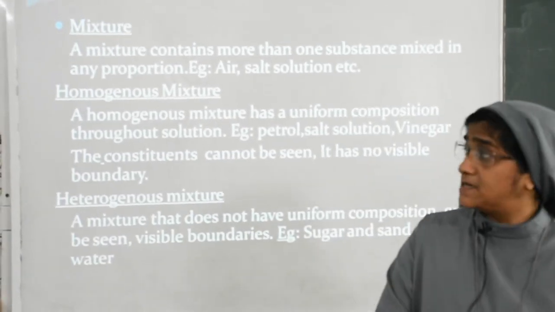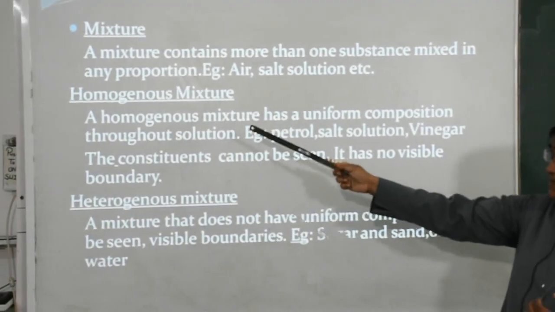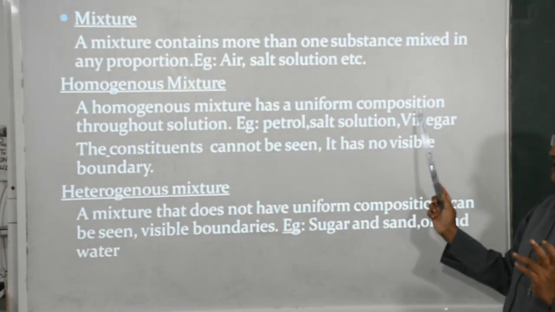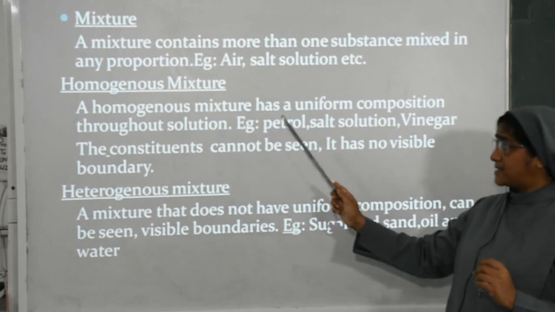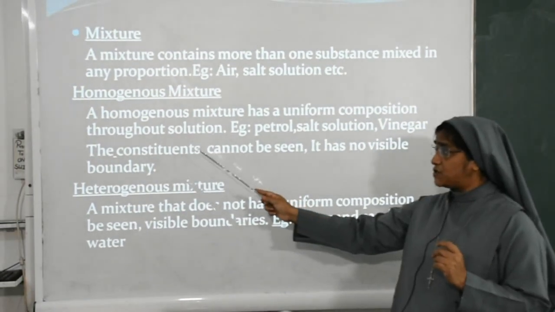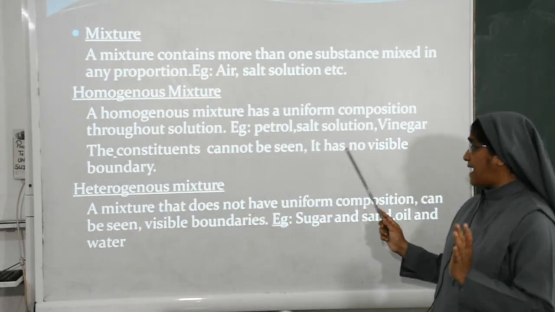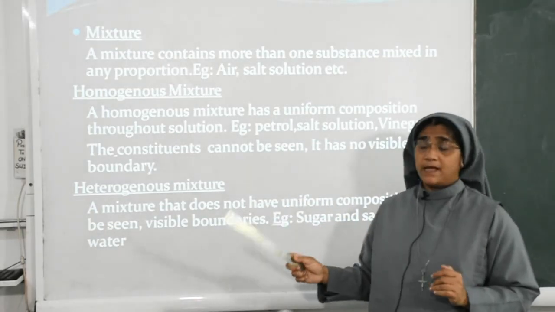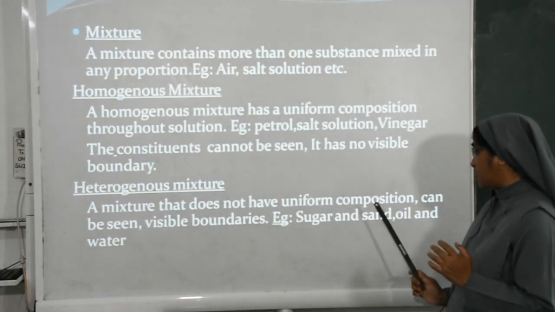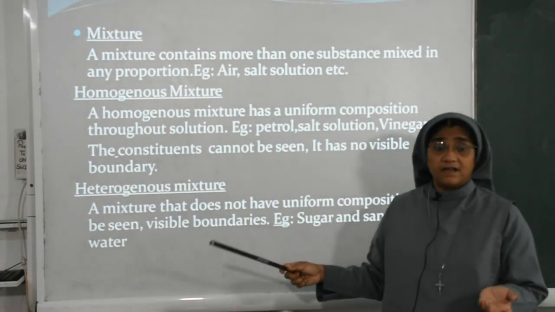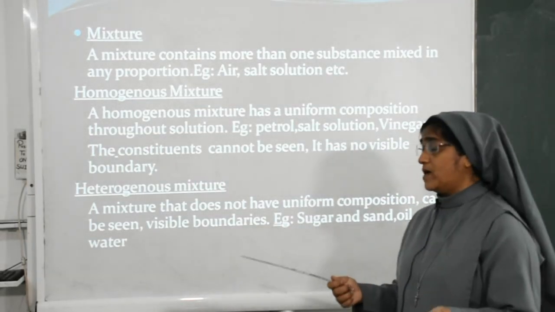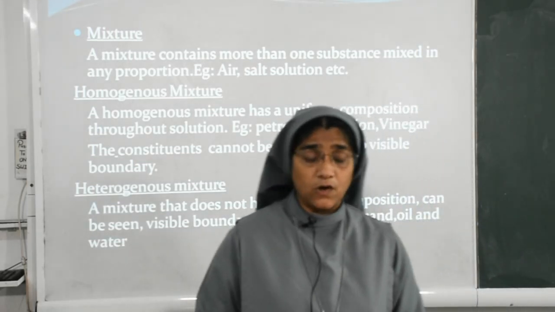So let me repeat it. A homogeneous mixture has a uniform composition throughout the solution. Example, petrol, salt solution, vinegar. The constituents cannot be seen. It has no visible boundary. A heterogeneous mixture is a mixture that does not have a uniform composition, and visible boundaries can be seen. Example, sugar and sand, oil and water. Did you get it? Okay.